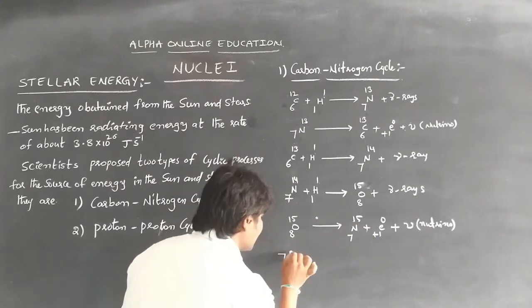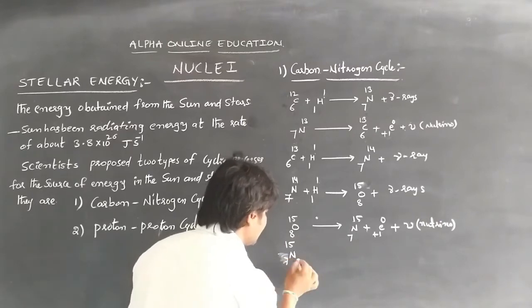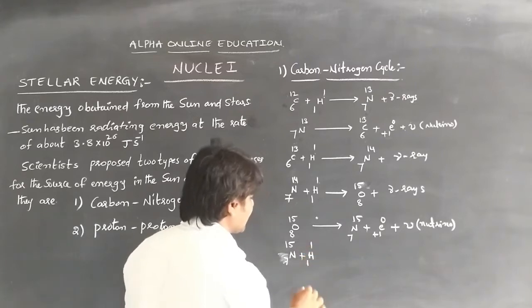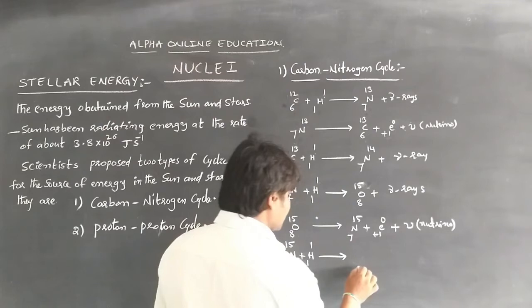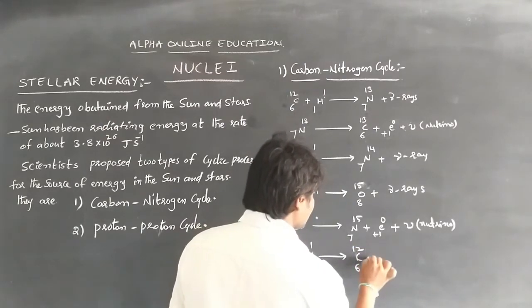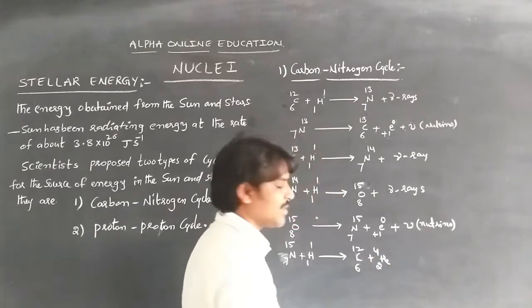Again, to become stable, the unstable 7N15 nitrogen atom combines with one proton and forms 6C12 plus 2He4, that is, a helium atom is formed.